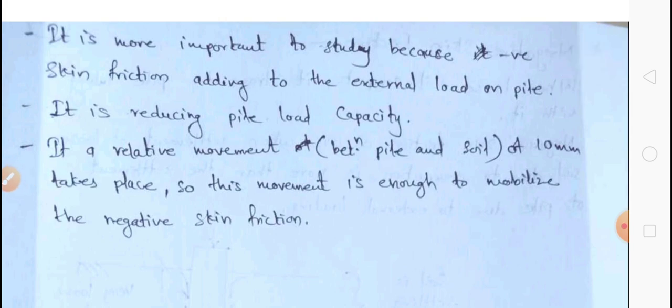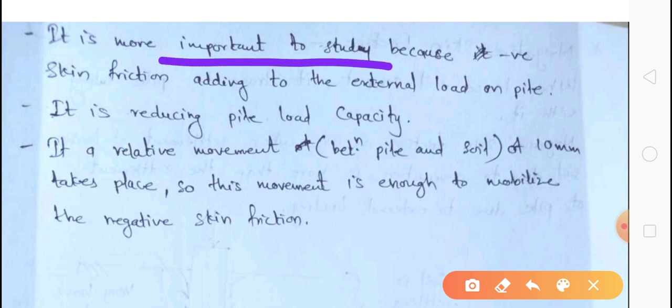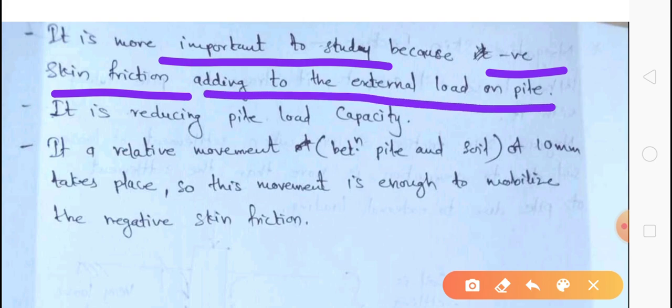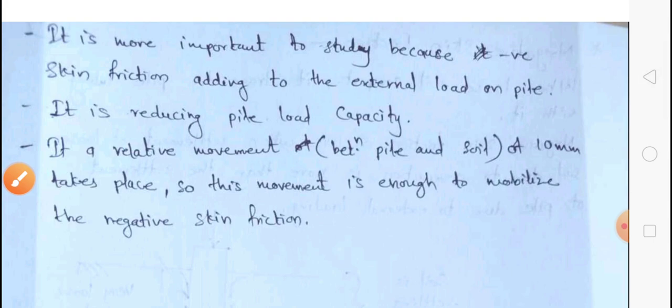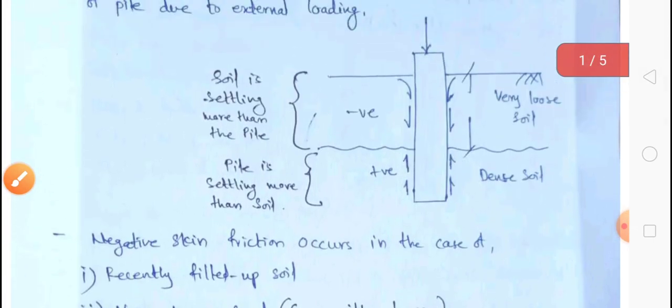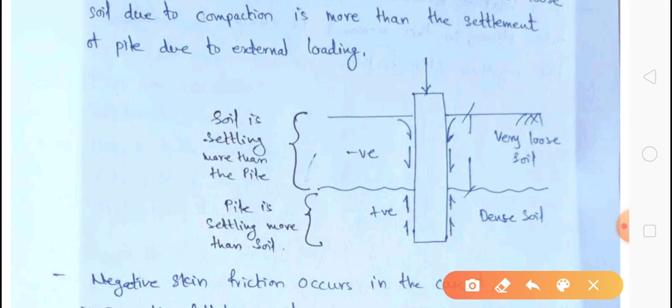Now, why study this negative skin friction? It is important to study because negative skin friction adds to the external load on the pile. If you see the figure here, this is the downward load acting on the pile, and this is the frictional force from the loose soil layer, which is in the same direction as the downward load.